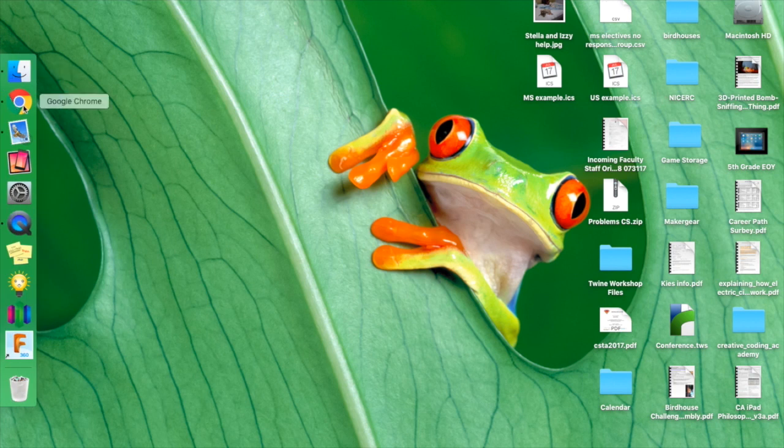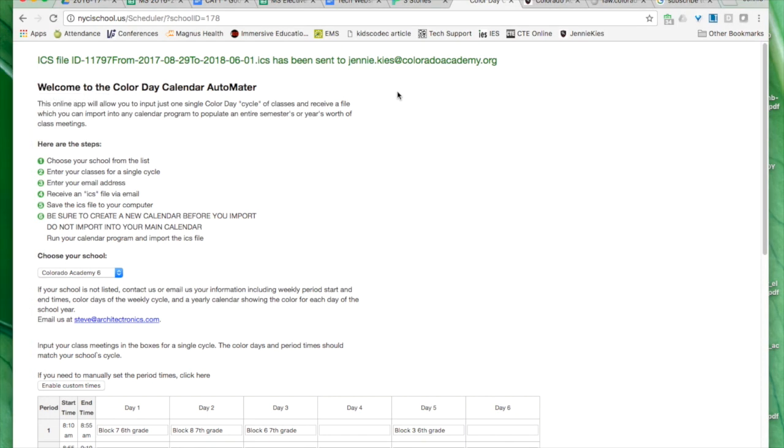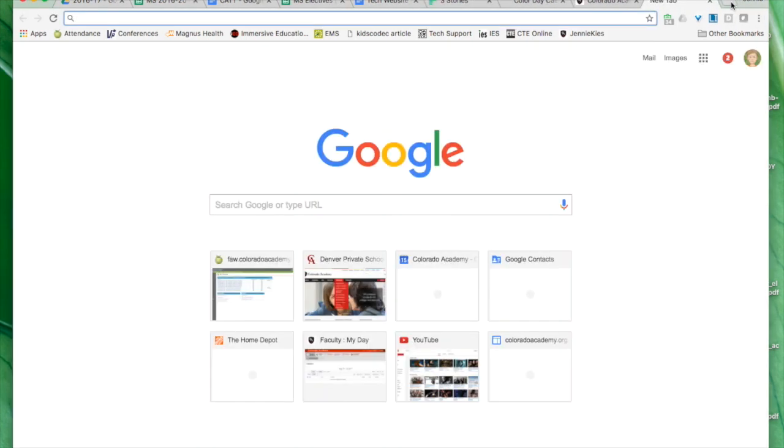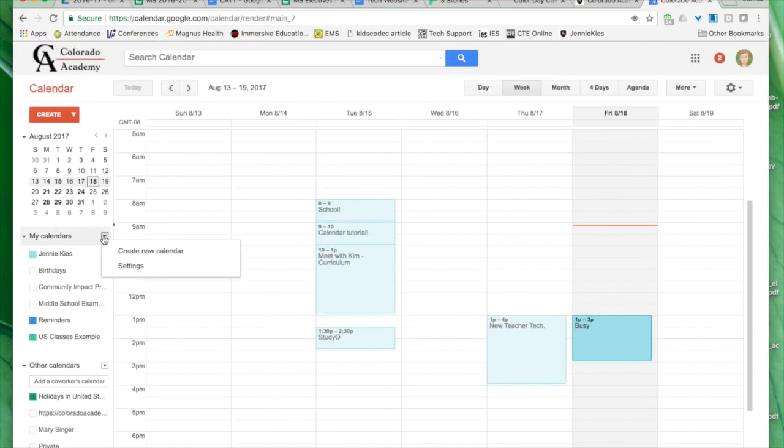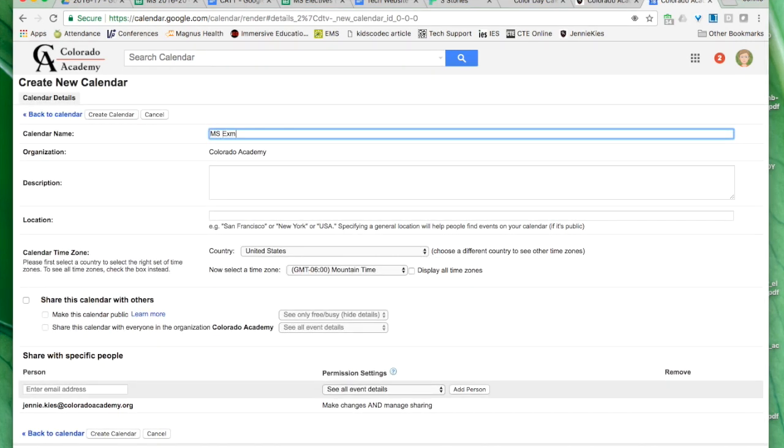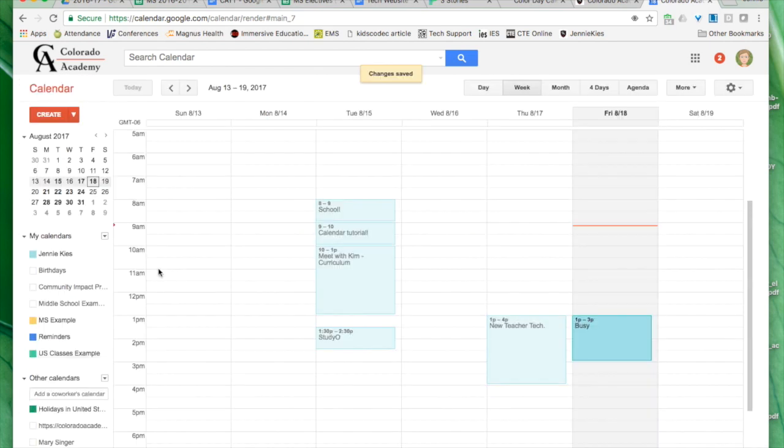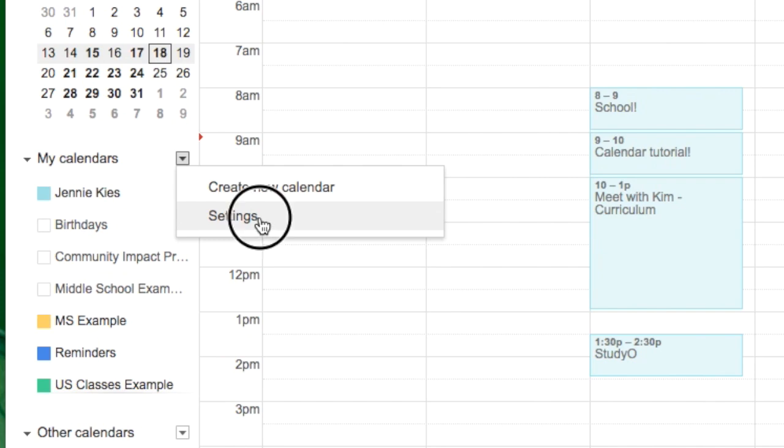Then I recommend you return to Google Chrome for this last part. You'll need to be logged into your Google account, your @coloradoacademy.org account. And when you open a new tab, you'll see that under the 9 boxes icon, you can go right to the calendar very easily. Now, because I'm doing this as an example, I'm going to actually create a new calendar because I don't want this on my personal calendar. If you don't want to put your class schedule on your personal calendar, you can create a calendar just like I did. Otherwise, you'll just need to click on the arrow next to My Calendars and click on Settings.